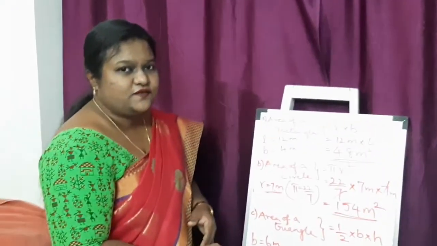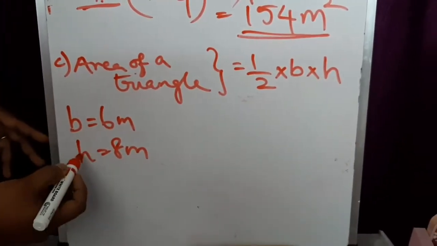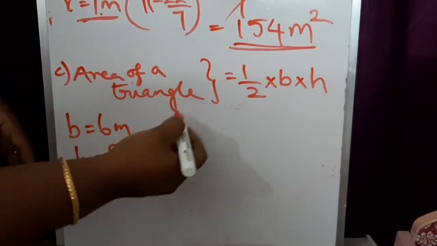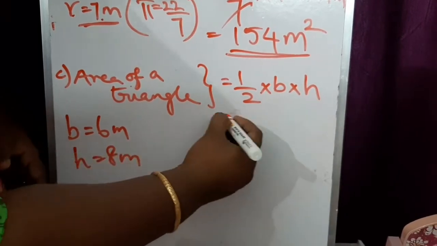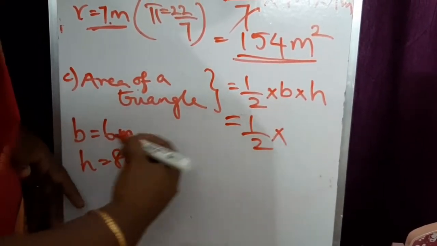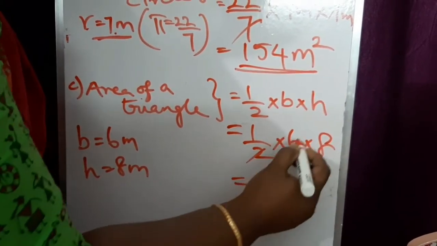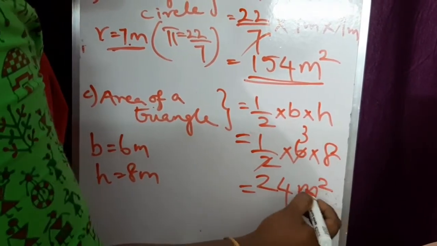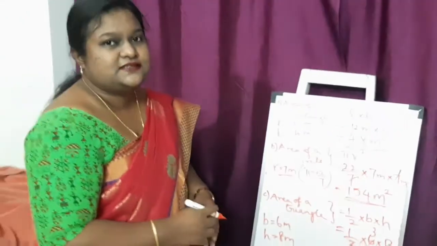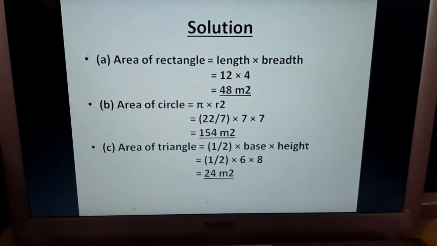The last one, area of a triangle. Already they have given the values for base and height, B value and H value. You just have to apply it in the formula. Area of a triangle is half BH. So half into B value is 6, H value is 8. Cancel for 3. 8 3s are 24 meter square. Meter square is for area. That's it. This is the formula. So this is what I've explained to you with the board.